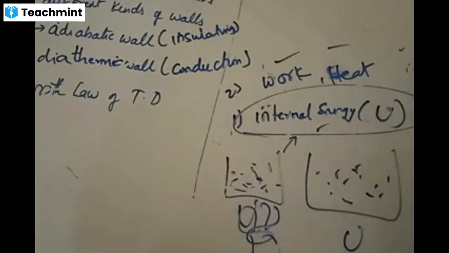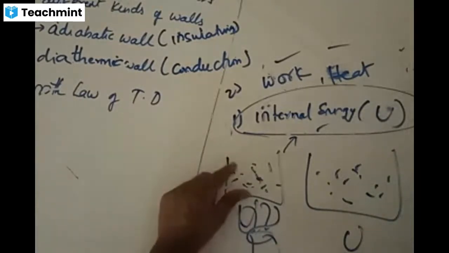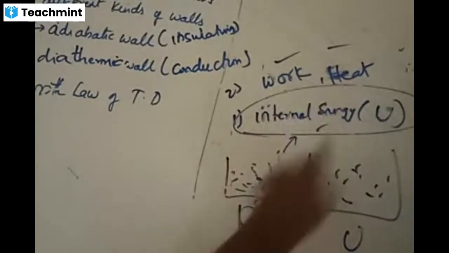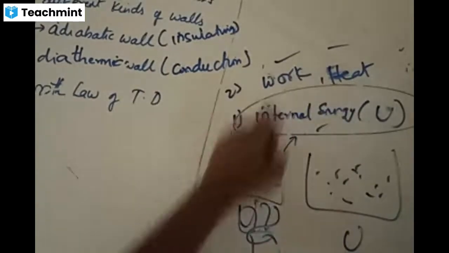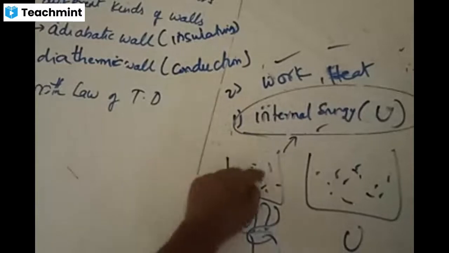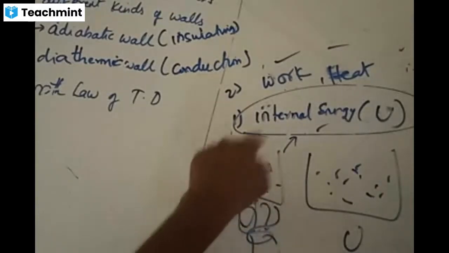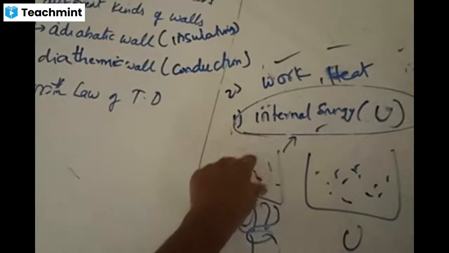The moment you put some water on a stove, it won't get heated up immediately. Are they heated up immediately? Initially, the supplied energy is utilized to break down those internal energies. Once that internal energy breaks, then it starts evaporating. Once it absorbs that amount of heat, it starts doing some work. Molecules start moving from one place to another place. In order to do that, they should do some work.